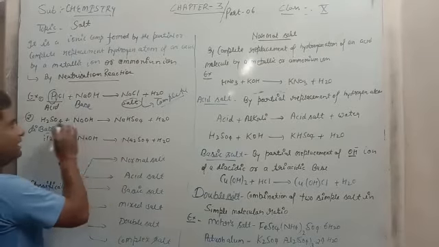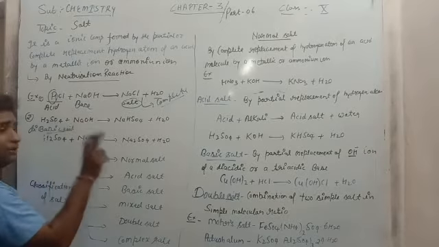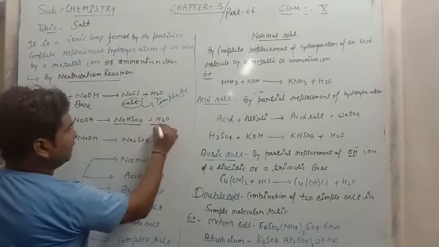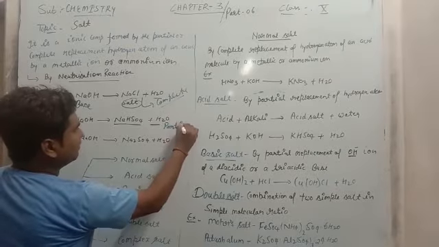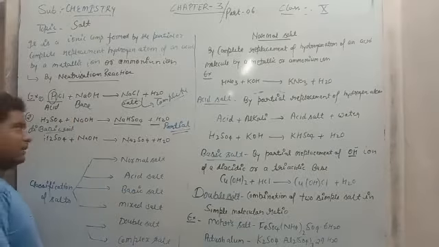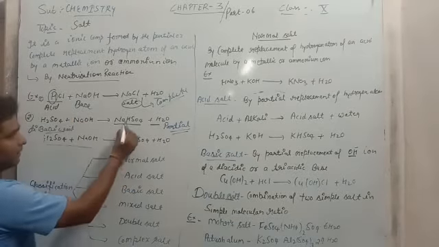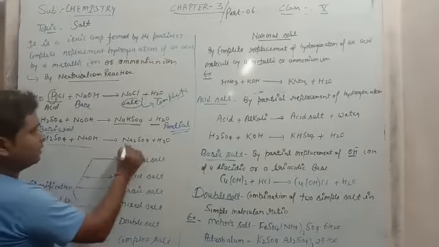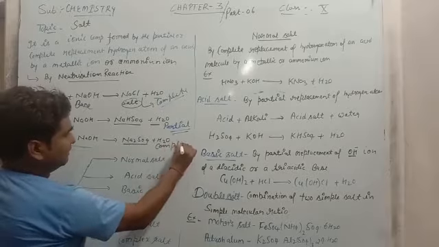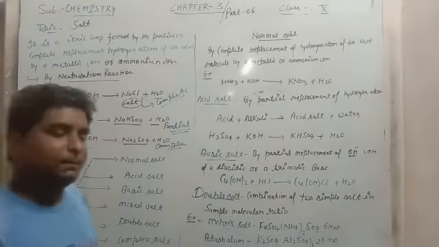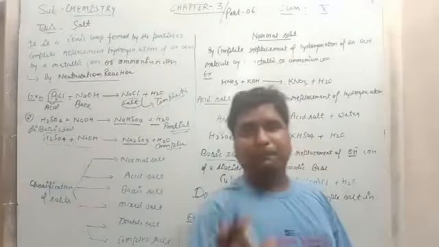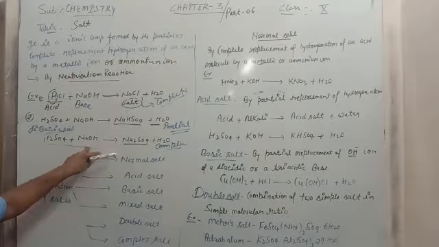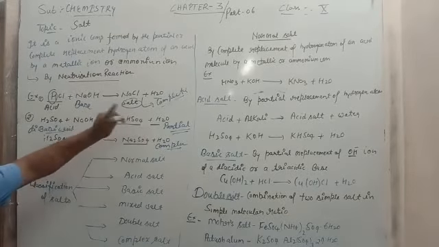First, when one hydrogen of H2SO4 is replaced by NaOH, here is the partial replacement. But in the other case, when both hydrogens are replaced by the sodium hydroxide, here is complete replacement. So in both cases, the partial replacement of hydrogen from an acid and the complete replacement of hydrogen from the acid, salt will be formed.